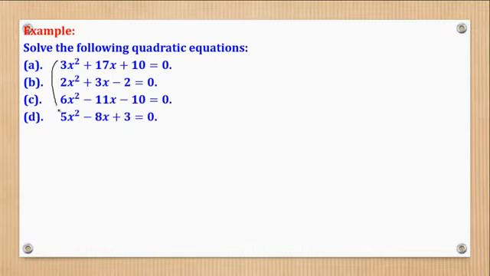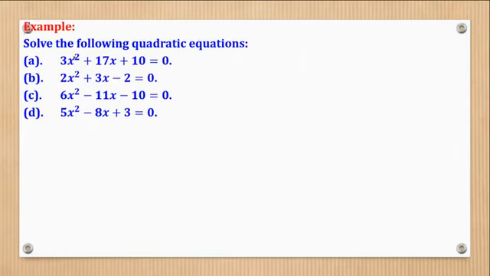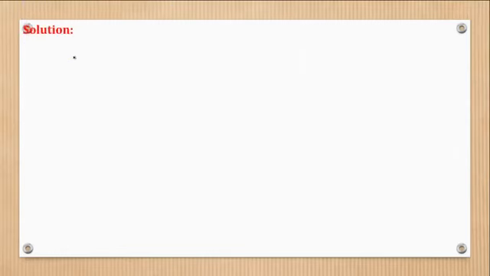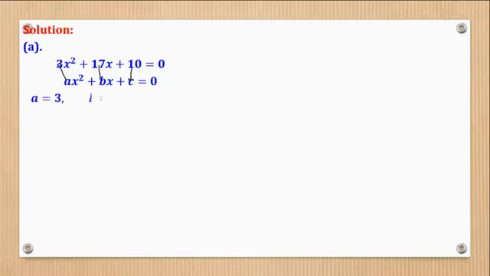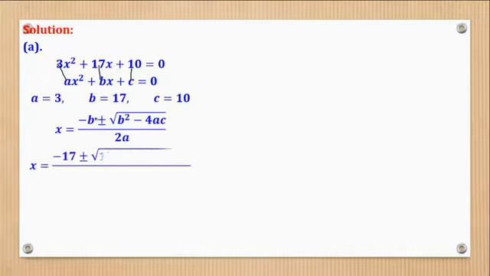Now, these are some of the questions which you have already done using the method of factorization. But now I want to ask myself, if I use the quadratic formula, will I get the same answer or not? So let's start with part A. Part A, we are given that. Then you remember the general formula for a quadratic equation. Then you compare. It means A is 3, B is 17, and C is 10. Then I'll recall the formula and then substitute.